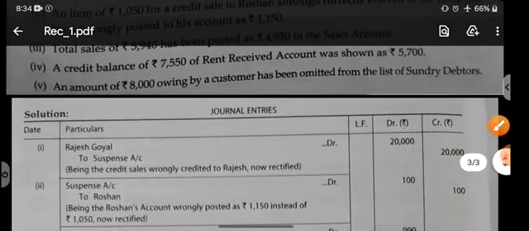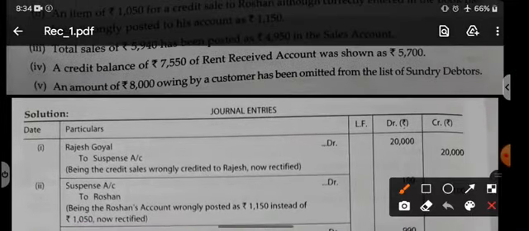Next, credit balance of 7550 of rent received was shown as 5700. Rent received is an income and incomes are credited. What was the actual amount of income? 7550. But what have we written? 5700.